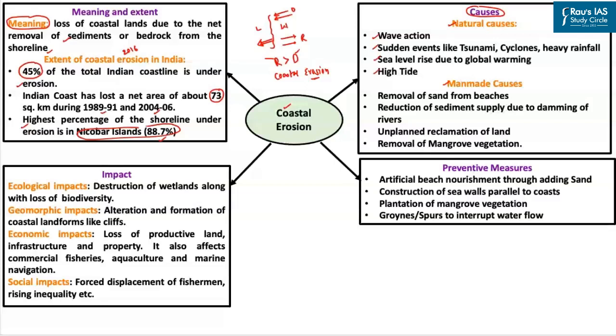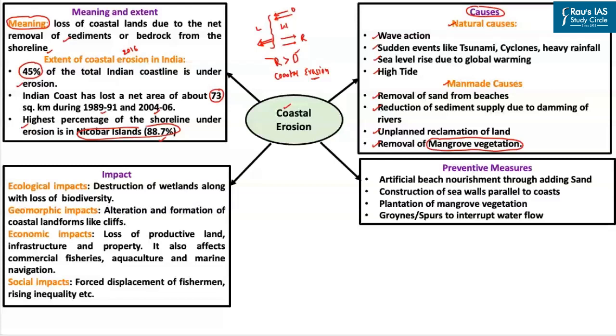And when it comes to man-made causes, they could be large-scale removal of sand from the beaches for the purpose of construction, reduction of sediment supply due to damming of rivers, unplanned reclamation of land, and more importantly, removal of the mangrove vegetation. I hope you know that the mangrove vegetation binds the soil strongly and prevents the erosion. So when large-scale deforestation of the mangrove vegetation takes place, this can also lead to coastal erosion.